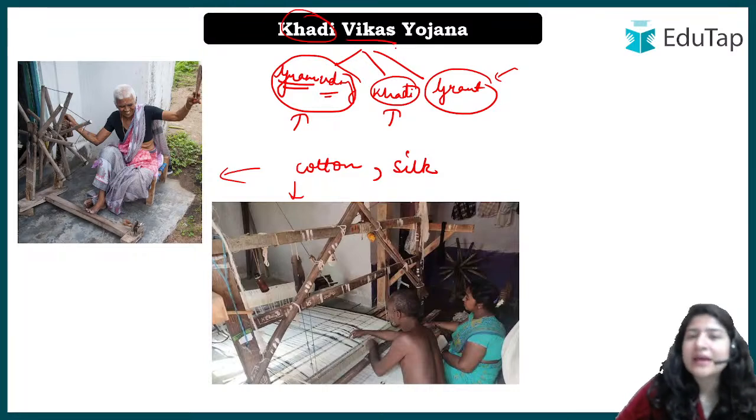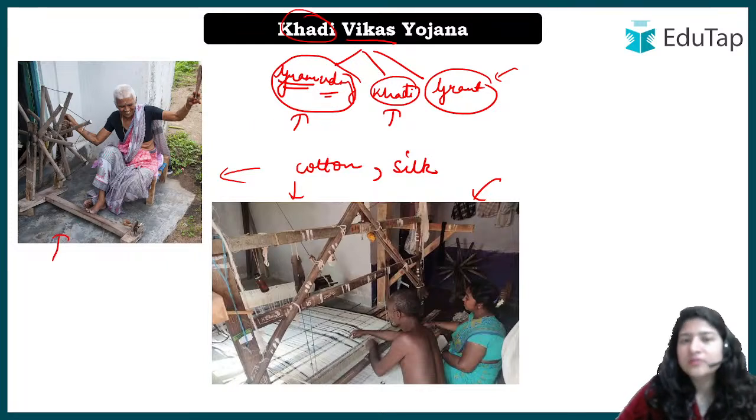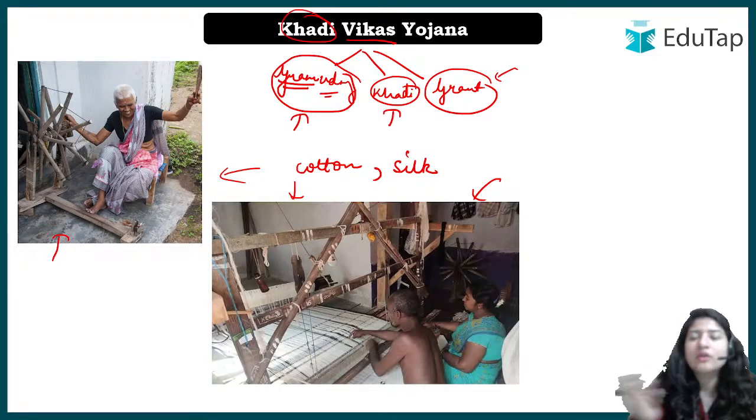So what development can be done for them, right? First of all, to provide them with a good environment where they can work, right? For example, if you look at the first case, this lady is spinning the fiber. Here you can see that she is doing it outside her home, because she does not have a proper workspace.